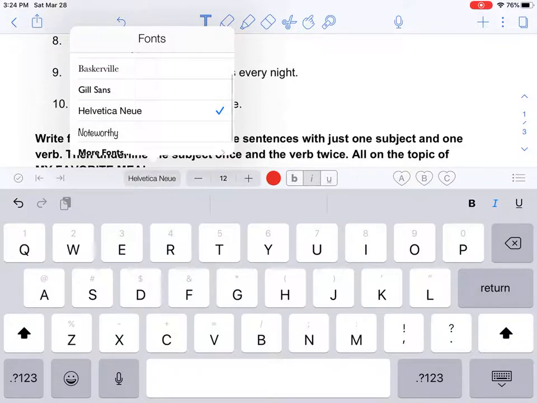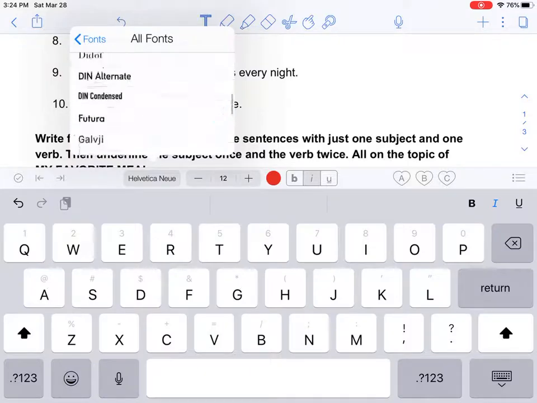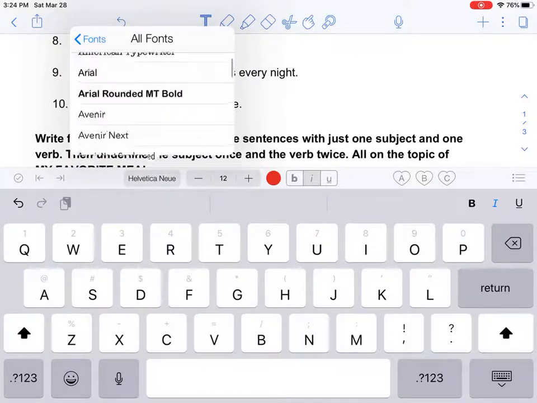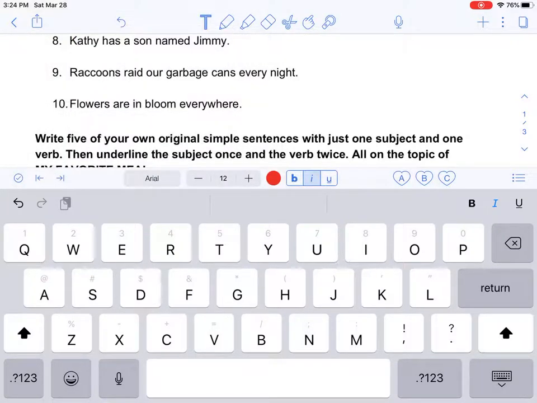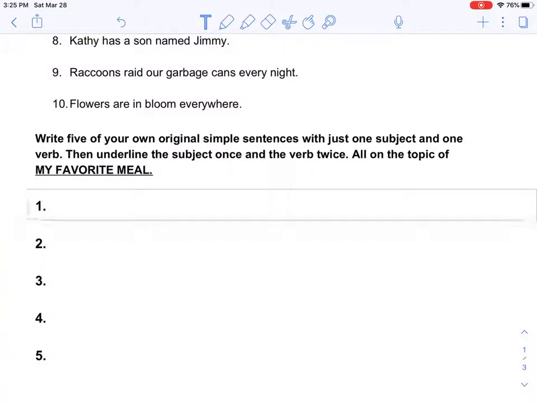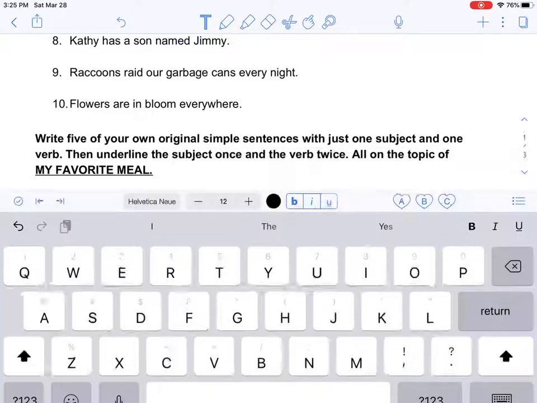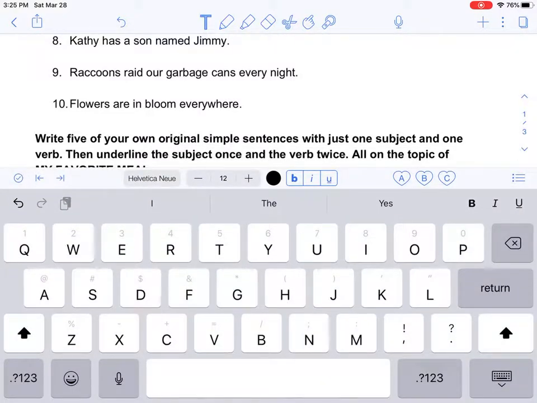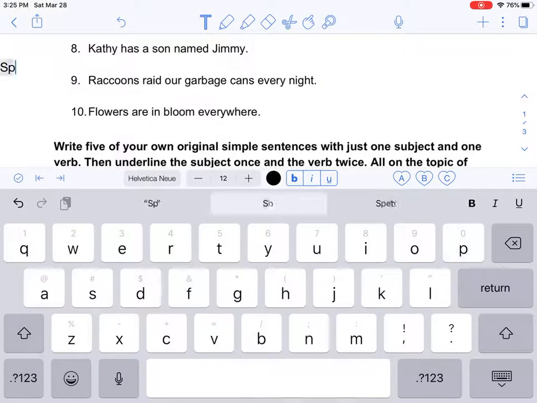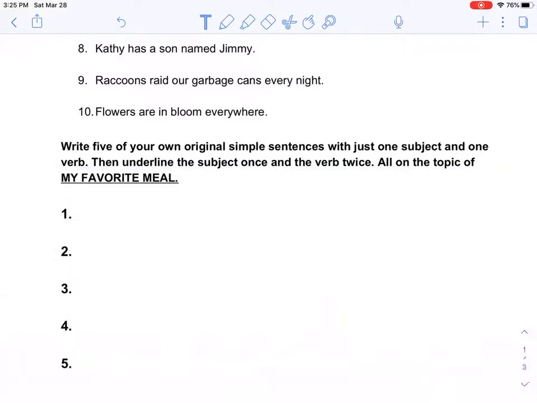And you know I love my Ariel. But I don't even see it. I wonder if they have it. There she is. And I'm going to line that up so I can write my sentence about my favorite meal, and I'm going to remember that this is a simple sentence. And my simple sentence is going to be something like, what you doing way up there? Come back down here.